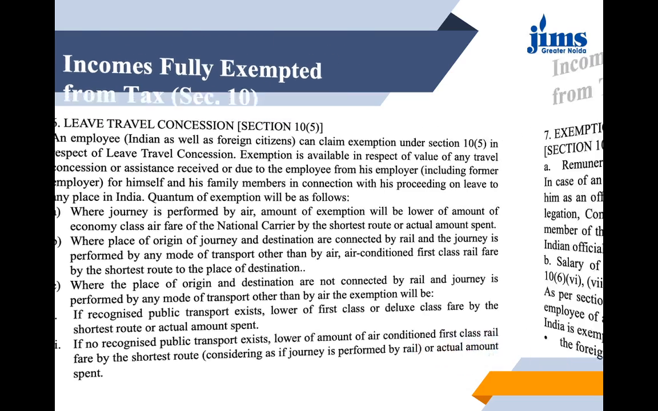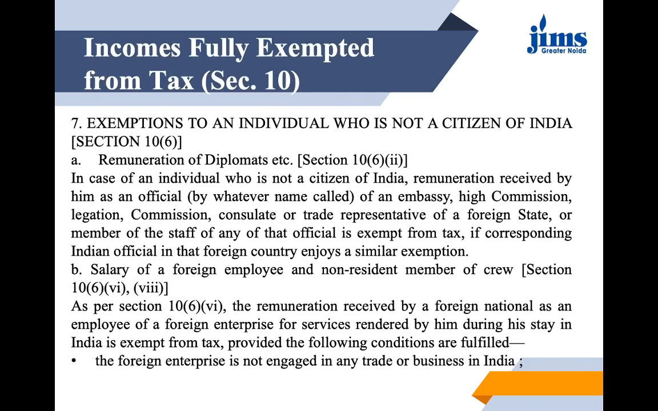Okay, let's see next. Exemption to an individual who is not a citizen of India. Now let us see what kind of exemptions are there for foreign citizens under this act, and the section is 10 subsection 6. Under this we have certain categories. First is the remuneration of diplomats. In case of an individual who is not a citizen of India and is receiving remuneration as an official of an embassy, high commission, legation, commission or consulate, or any trade representative of a foreign state, or a member of the staff of any of the officials, it is exempt from tax.